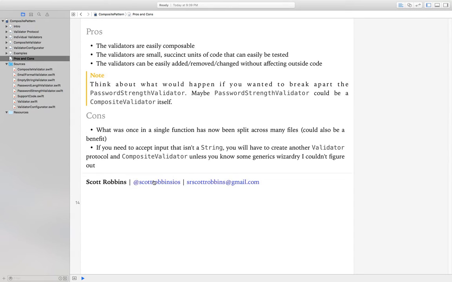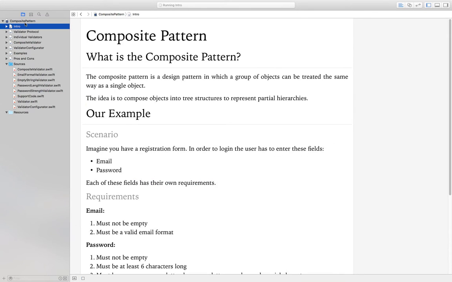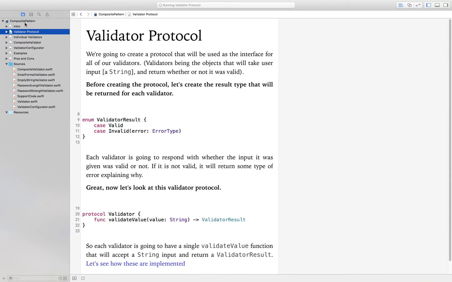So, Scott Robbins, who is an attendee of Cleveland Cocoaheads with us, put together this really cool playground about the composite pattern. The link will be below. Probably best to check that out before you hear us talk about it.